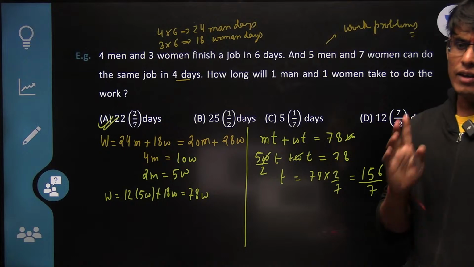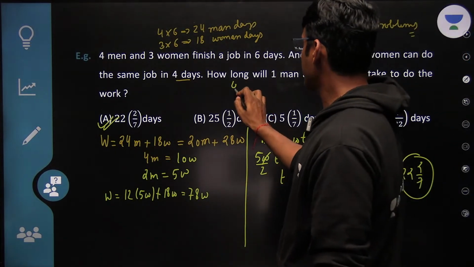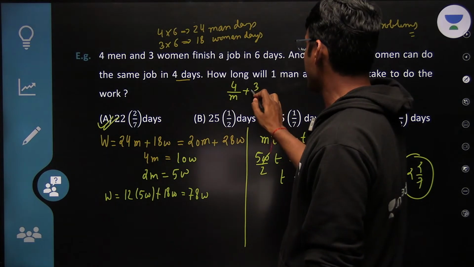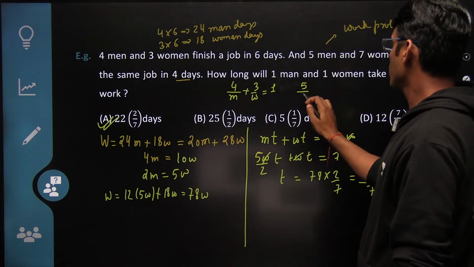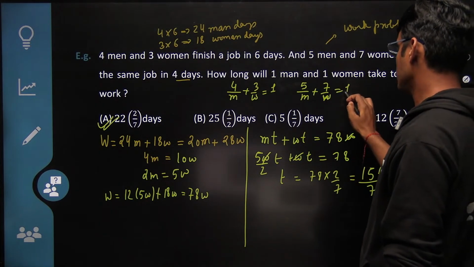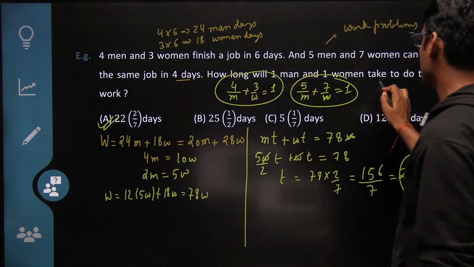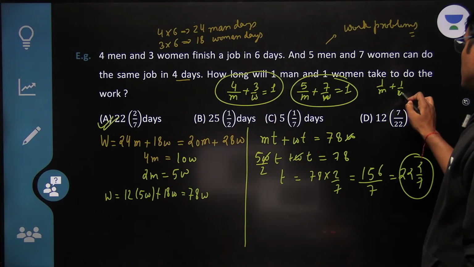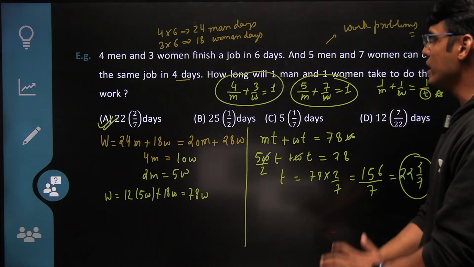Now do you know what is the conventional method? You must have seen this method. 4 men, 4 by M plus 3 by W equals 1. These are the 2 equations which usually you see in all the textbooks. This is how you do it. 4 by M plus 3 by W equals 1, and you need to find the value of 1 by M plus 1 by W equals 1 by T. So this T you need to find.